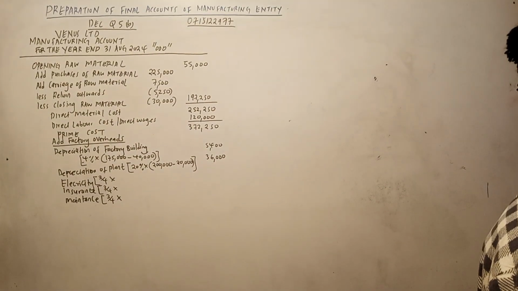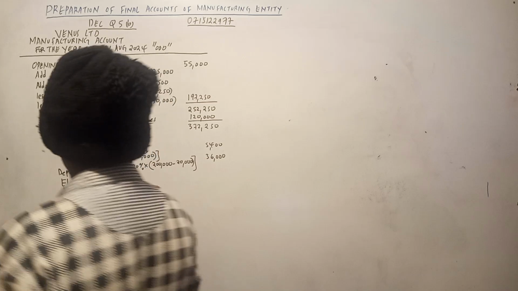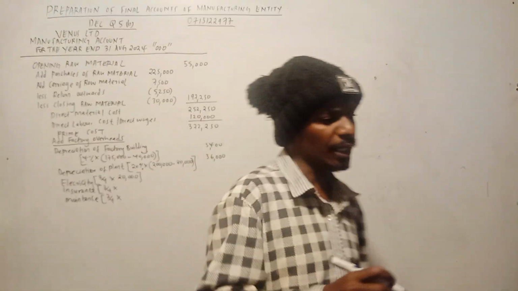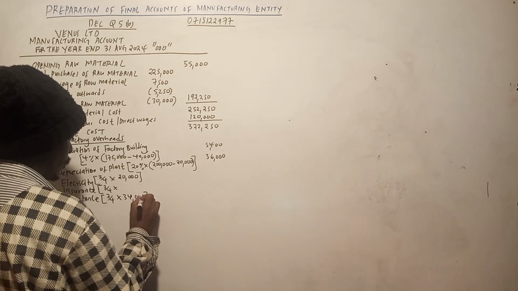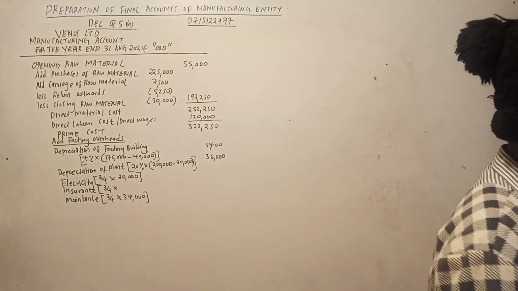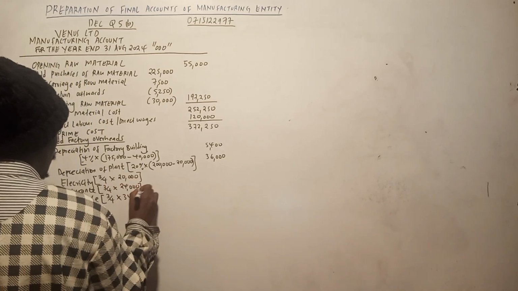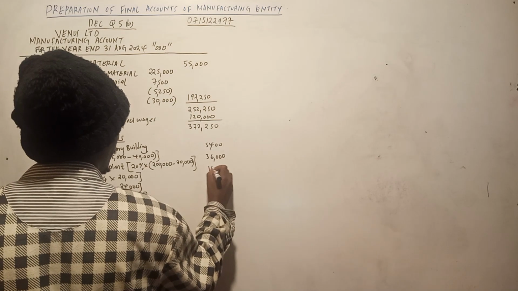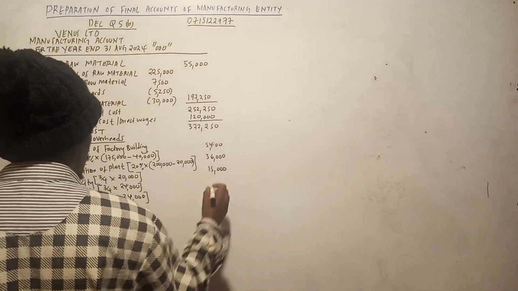So let us start. Electricity ni ngapi in our total balance? Electricity in our total balance ni 20,000. Maintenance pale naona pia ni ngapi? Maintenance naona ni chini yake 34,000. Insurance nilikuwa nimeona insurance somewhere. Yes, nimeiona 24,000. So 3 over 4 of 20,000 is 15,000. 3 over 4 of 24,000 is 18,000.